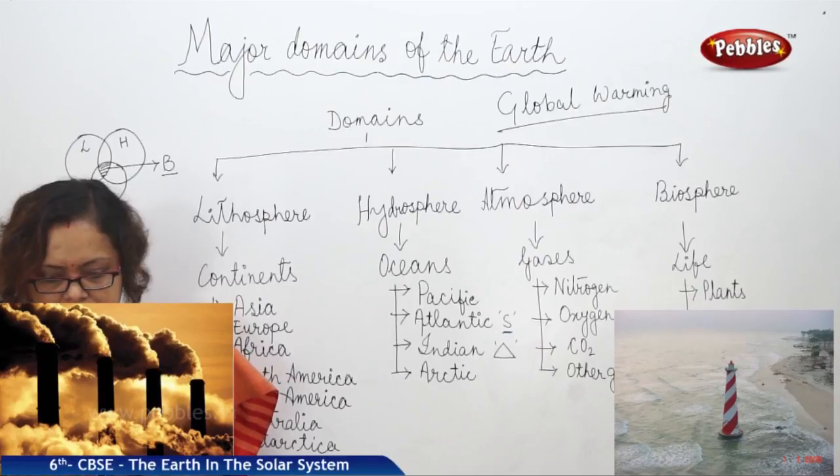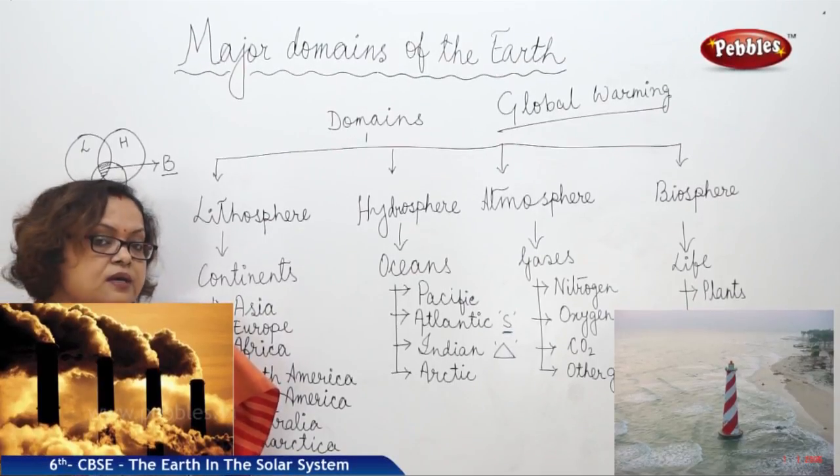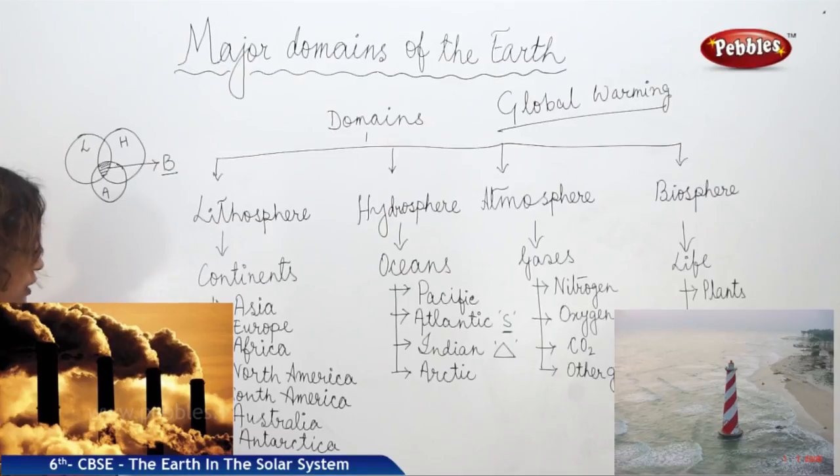Now the next question: which two continents are entirely in the southern hemisphere? They are South America and Australia. These two continents are entirely in the southern hemisphere.